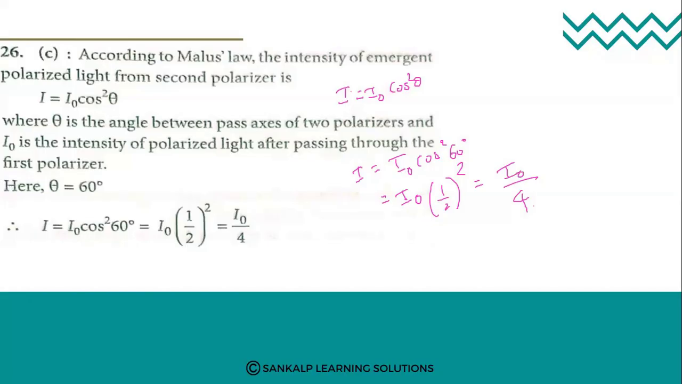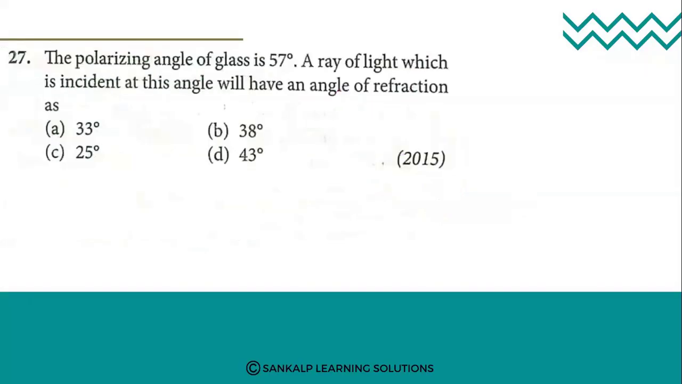Okay, so then directly I'll go for the next question. See, the polarizing angle of glass is 57 degree. A ray of light which is incident at this angle will have an angle of refraction as. Here the polarizing angle of glass is 57 degree. A ray of light which is incident at this angle will have the angle of refraction.